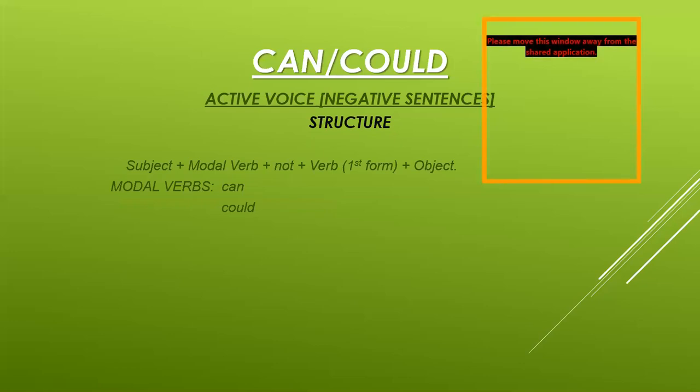Now I am showing you the structures for the negative sentences in active voice. We are using the modal verbs can and could. Negative sentences, you know that, give the negative meaning, so we must add not in the sentence after the modal verb. Remember that after the modal verb, not is added. Now the structure is subject plus modal verb plus not plus verb first form plus object, full stop. The modal verbs here are can and could.